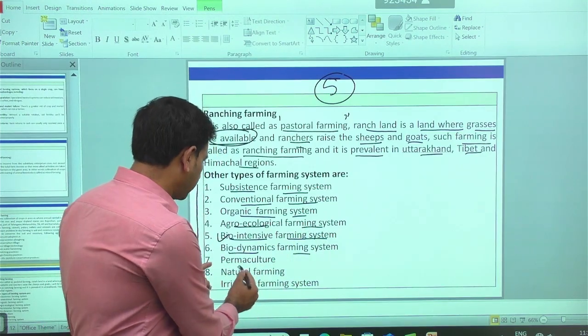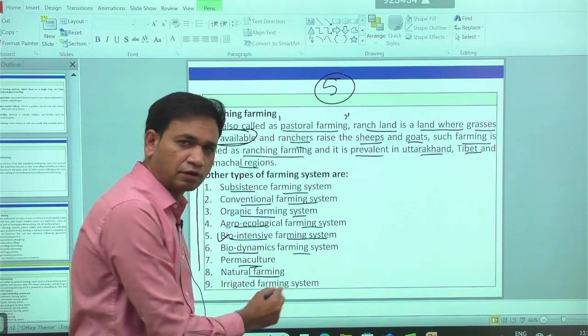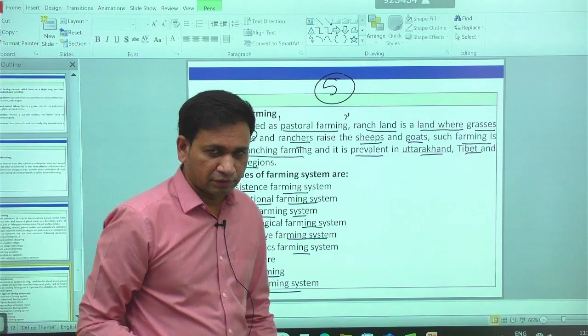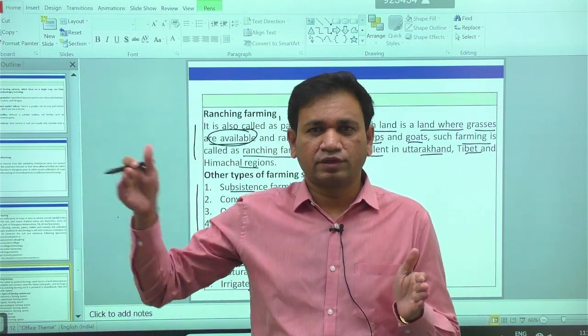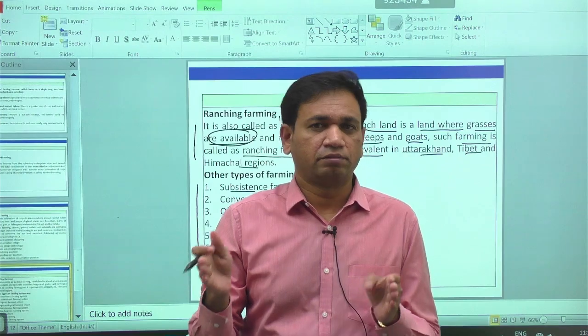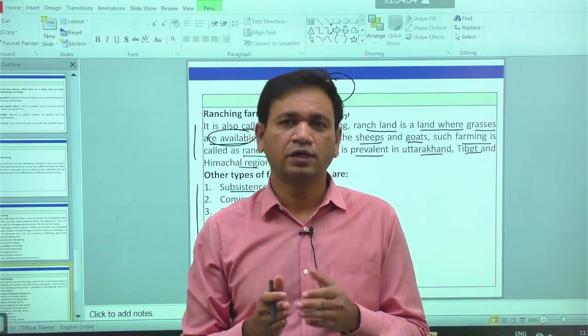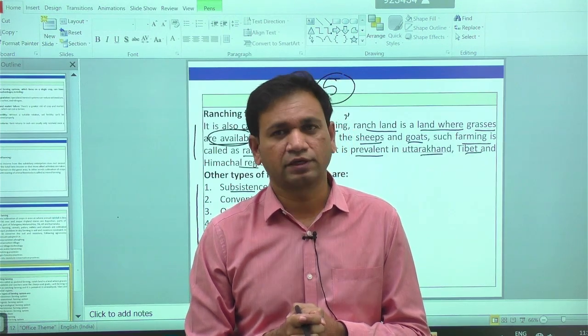Then we have permaculture, which is also one type of organic farming. Then natural farming, especially in the northeastern region. Then the irrigated farming system. Whenever you travel from one region to another, various types of farming are possible. According to such farming systems, there is more supply of food grains, oilseeds and pulses in the APMC market.